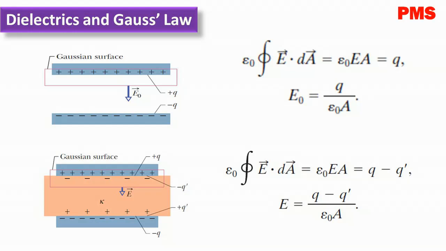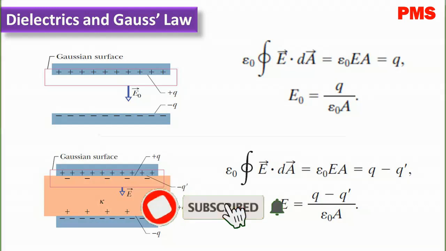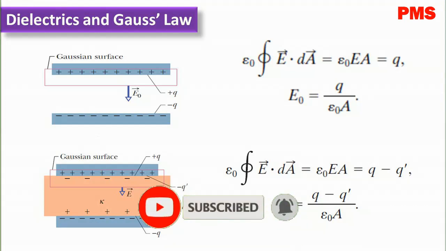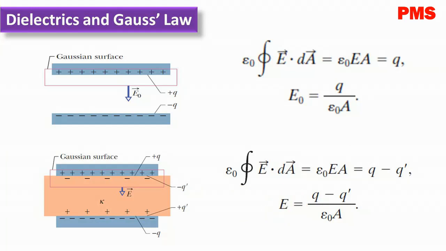If we substitute the value in this equation, we get Q divided by K epsilon naught A. We can calculate the net charge enclosed by the Gaussian surface. You can see the image of the diagram: Q minus Q dash.